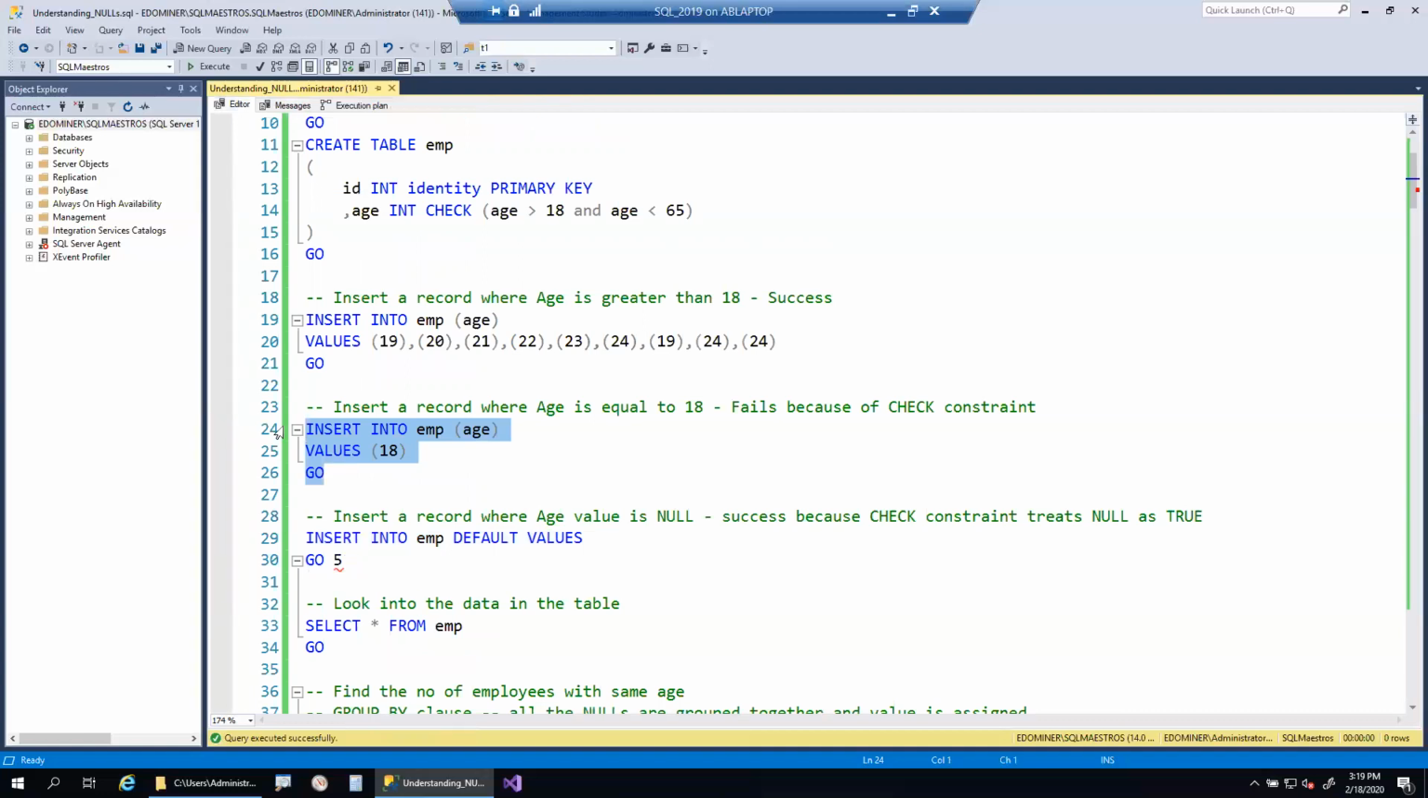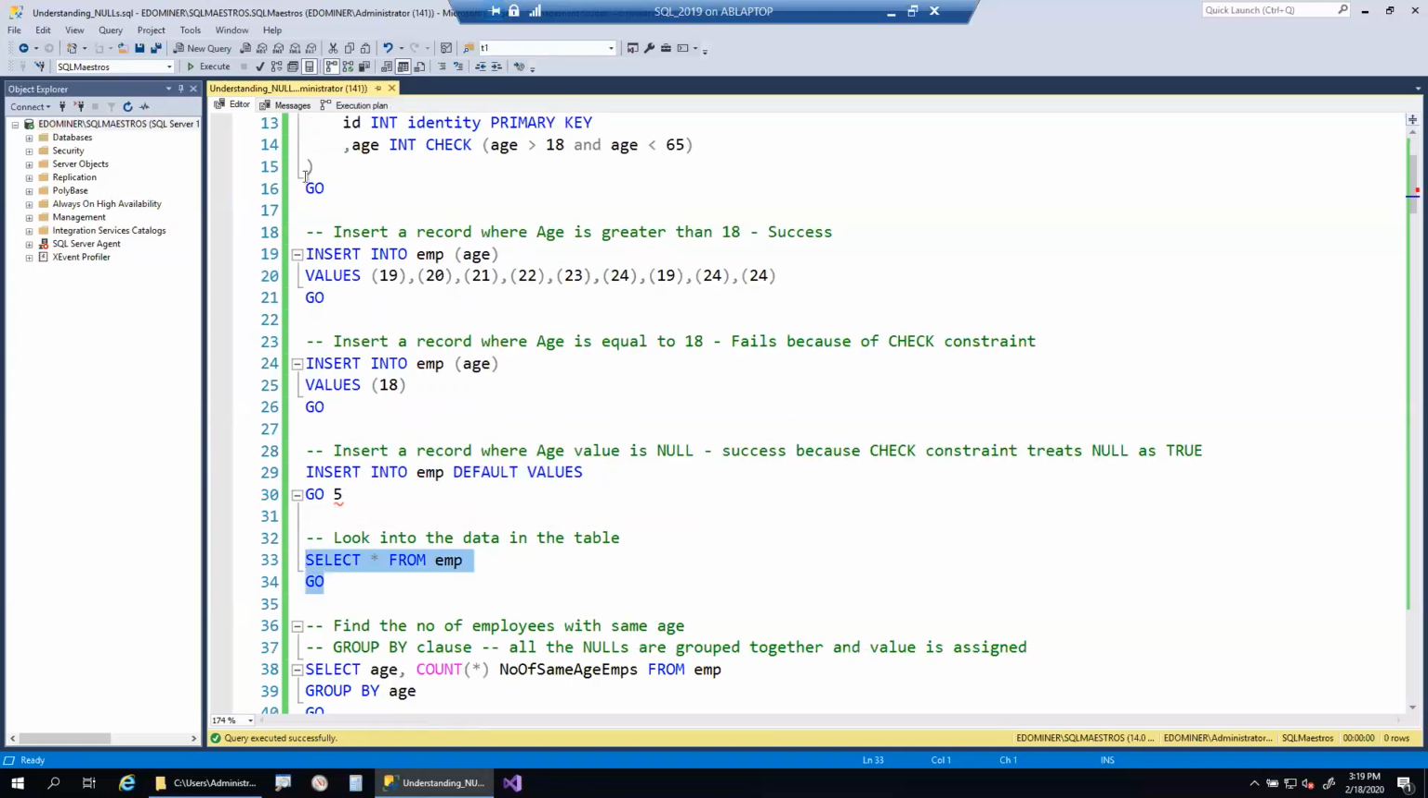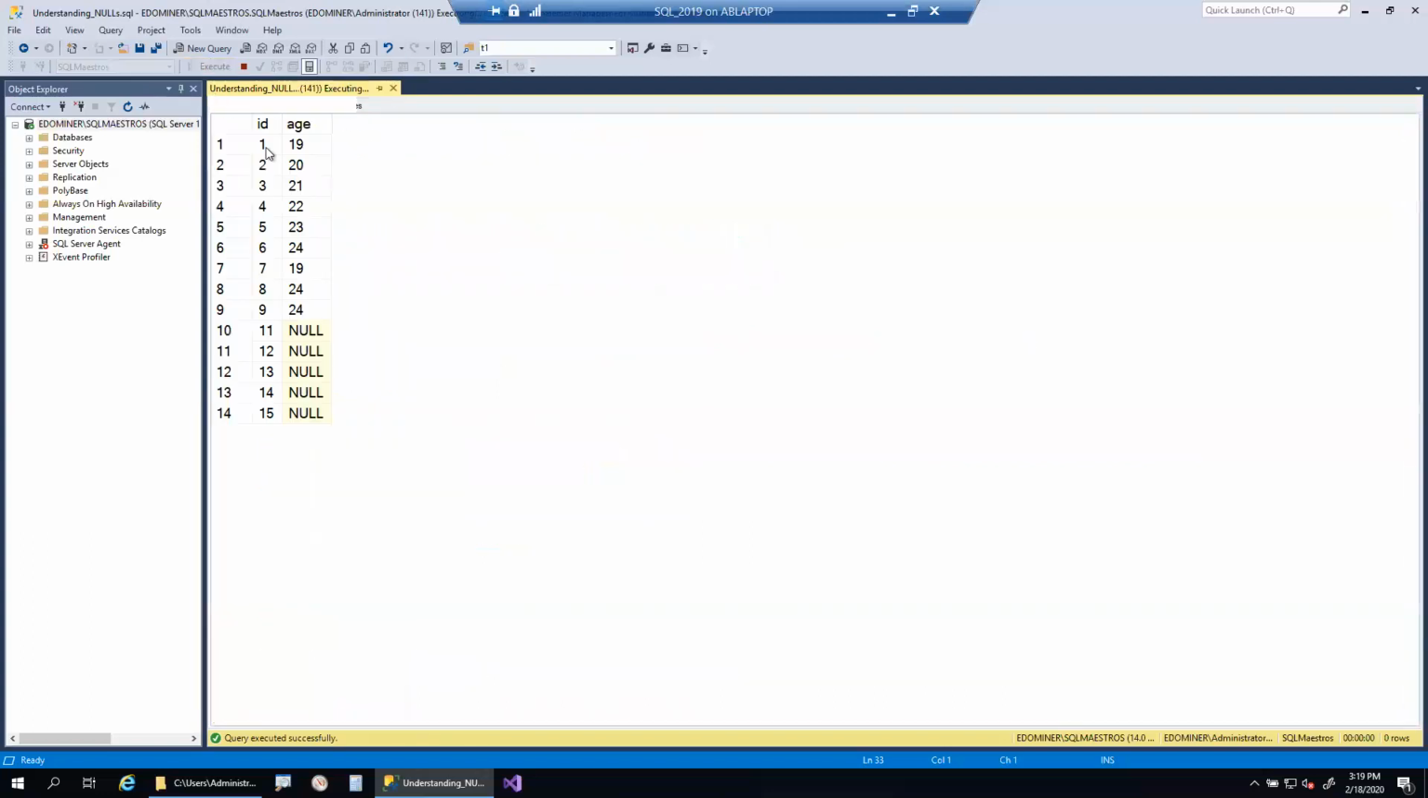The insert statement conflicted with the check constraint. We got an error, but when we were inserting a null value, we didn't get any error. As I said earlier, a check constraint treats a null value as true, thus we were able to insert data into the table. So let's execute this statement to look into the data.